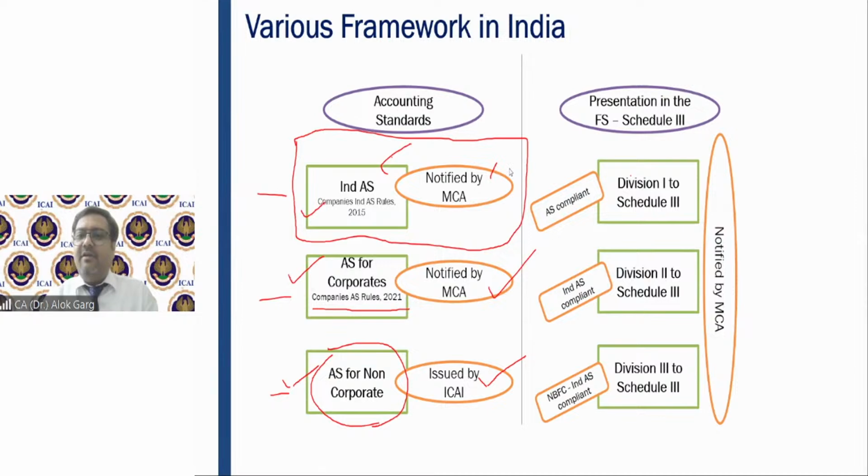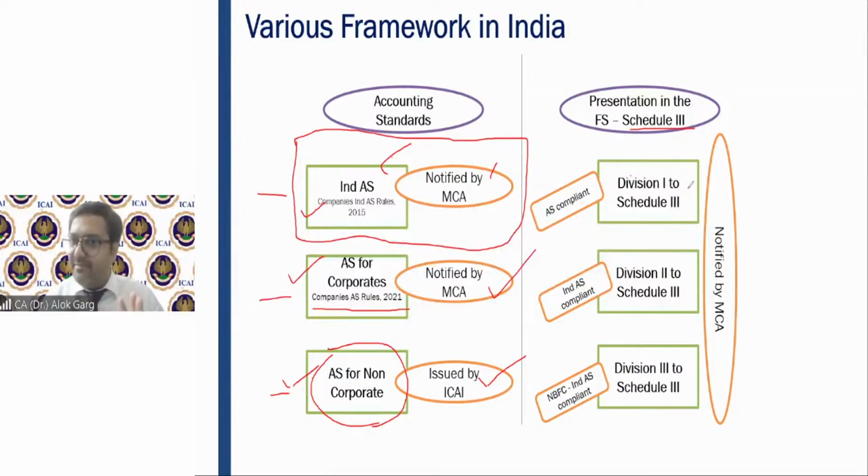So friends, we have Schedule 3, and even in Schedule 3, we have 3 divisions. Division 1 of Schedule 3 is only applicable to the companies on which accounting standards are applicable, not IND AS.